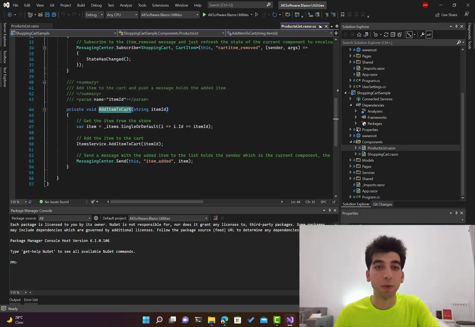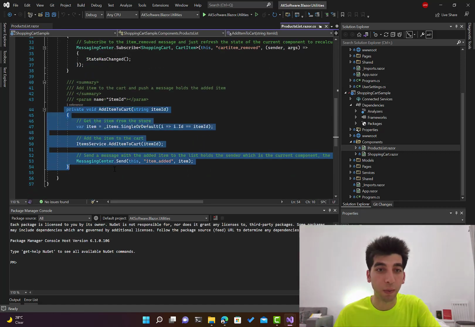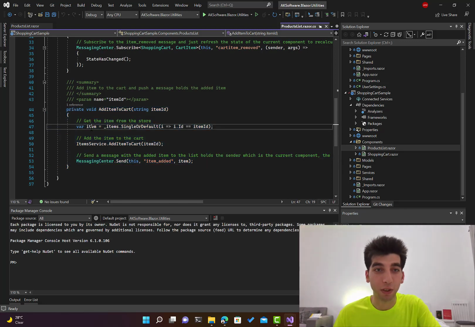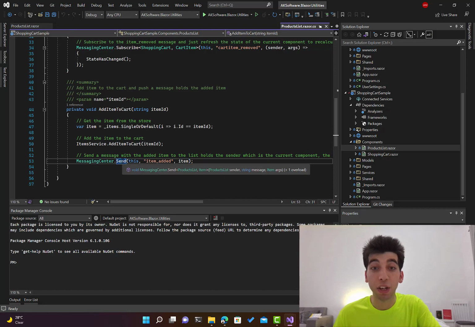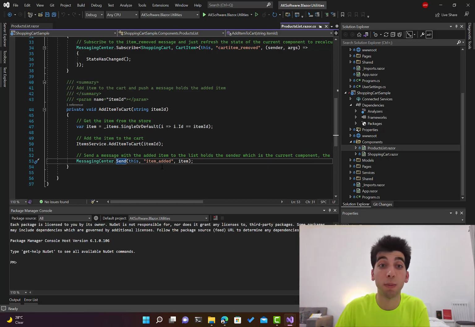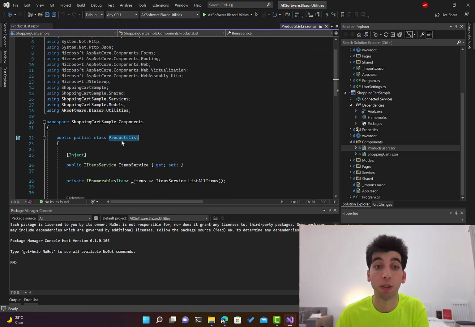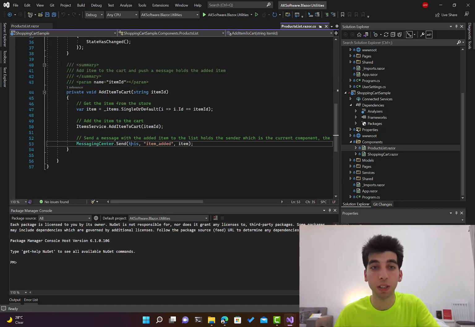And this is what you are going to notice. So look at that. We have MessagingCenter.Send, and it takes three basic parameters. The first one is the sender, like who's actually sending this message. What's sending this message is the current object we are in, which is the products list, right? So we just pass the object. Then we pass the name of the message or the type. It's basically a string.